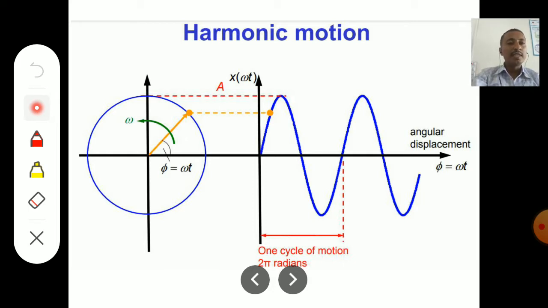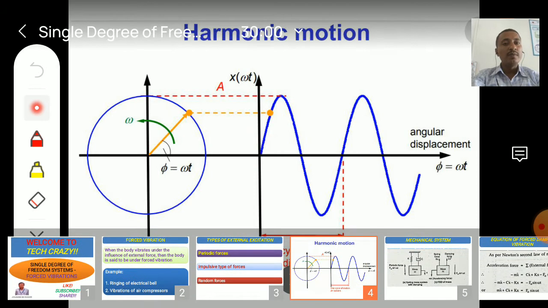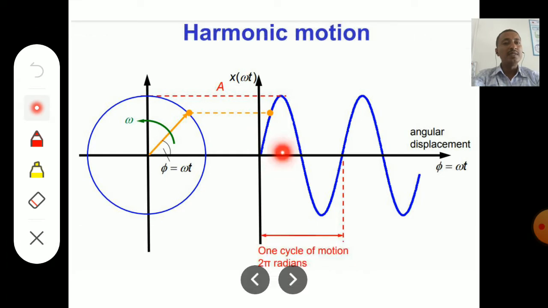I am explaining this so you understand the meaning of amplitude in vibrations. Amplitude means the distance measured parallel to the y-axis, perpendicular to the x-axis. At different points you measure the amplitude; at this point it is maximum. That is called the maximum amplitude or dynamic amplitude. And you need to know the phase angle.